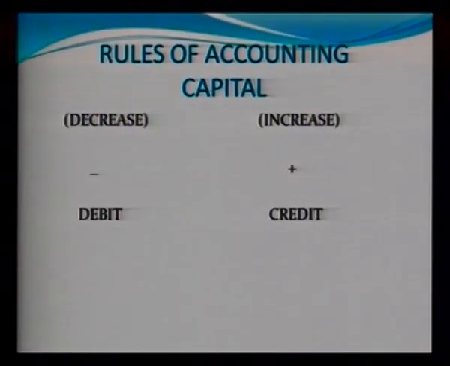What are the other rules, sir? The next category is the capital account. This is the same as the liability category. If we decrease capital, that will be shown on the left hand side. If we increase it, that will be shown on the right hand side. So capital is almost the same as in the case of liability. All the increases in the value of the capital will be shown on the credit side and the decreases in the capital will be shown on the debit side.